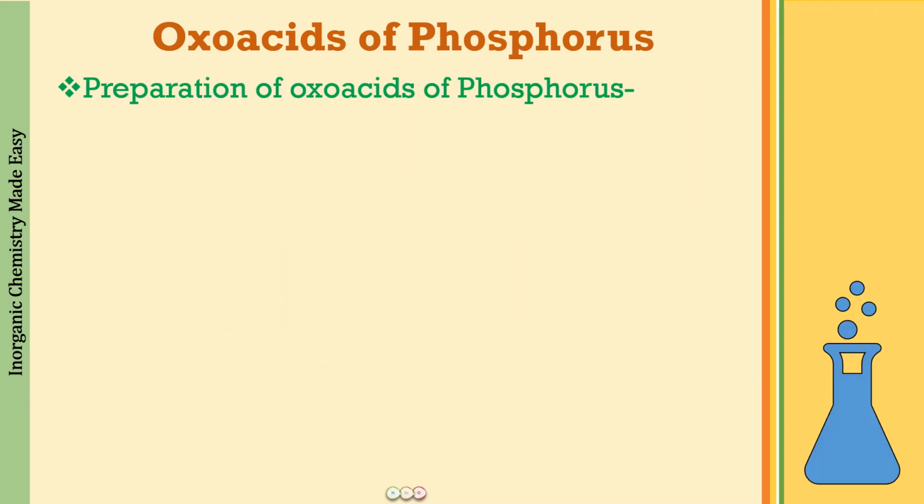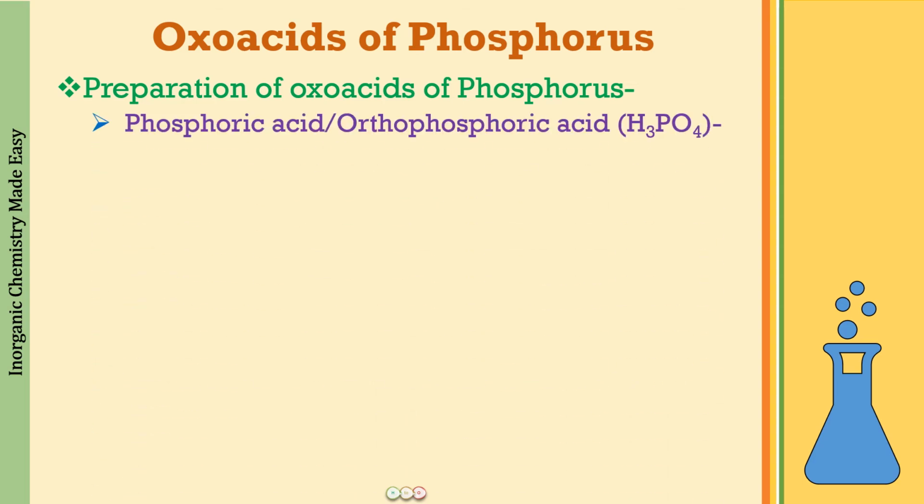The first we will be discussing is the preparation of the oxoacids of phosphorus, and the first one here is phosphoric acid, which is also called orthophosphoric acid. This is the parent acid. It is going to be H3PO4. I hope you all remember, this is where we started the journey of these oxoacids of phosphorus. So now, how are we going to prepare phosphoric acid?